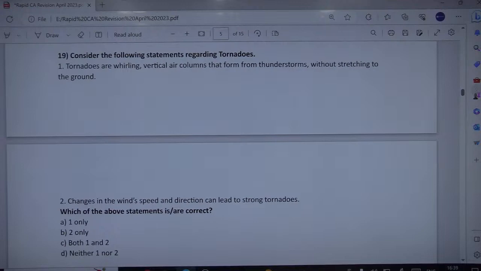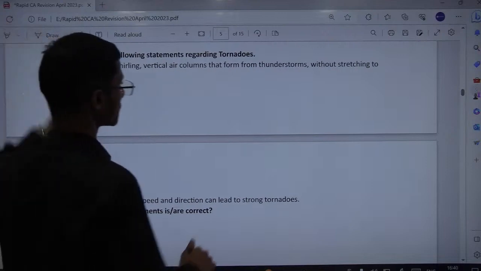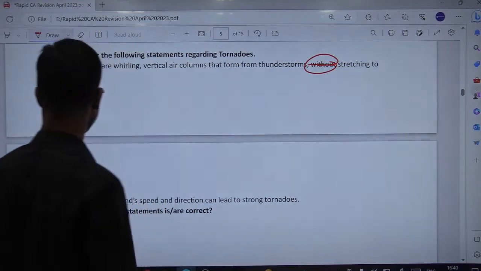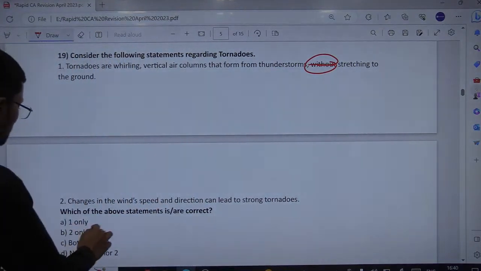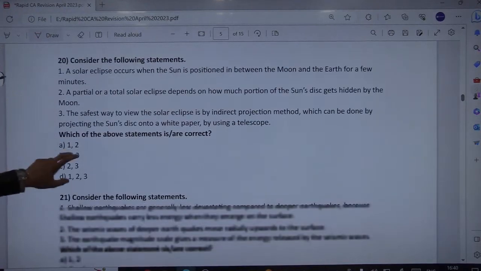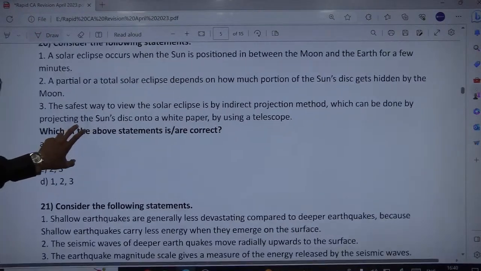Second is indeed correct, because for strong tornadoes especially, changes in the direction and wind speed are required. So the issue is with the word without. It does stretch to the ground. So the correct statement here is only 2, that is option B. One is wrong. Okay, next is solar eclipse.